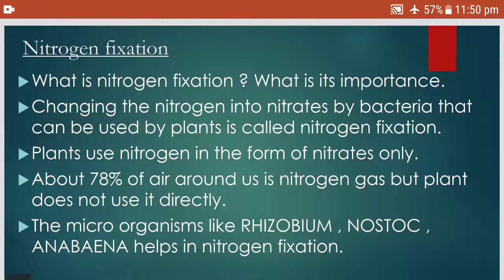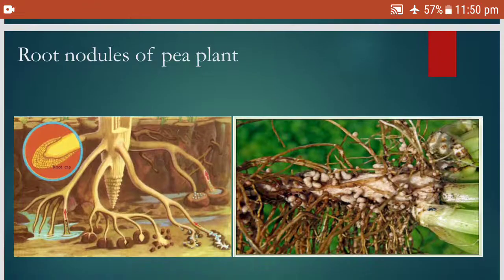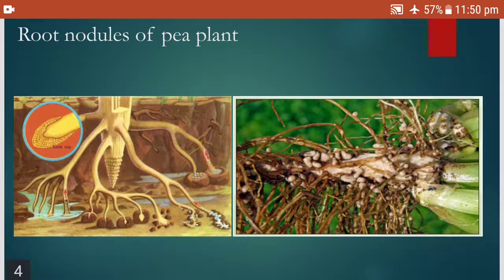I will show you the image of this. See, root nodules, can you see? At the root ends, nodules are present, which contain the bacterium called rhizobium, and this is only found in the roots of the leguminous plants. For example, the pea plant. The root nodules of the pea plant contain the bacteria called rhizobium, which helps in nitrogen fixation.